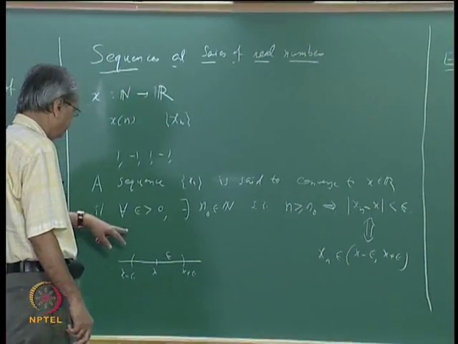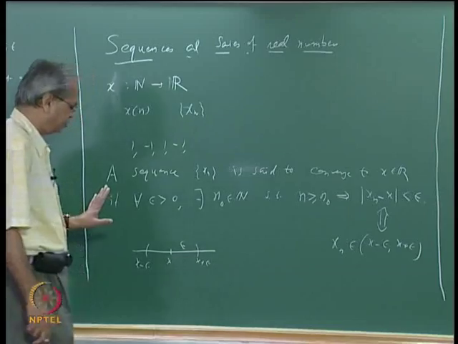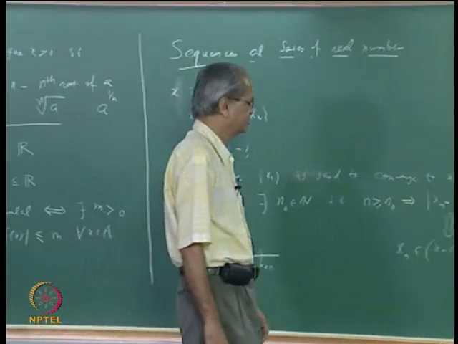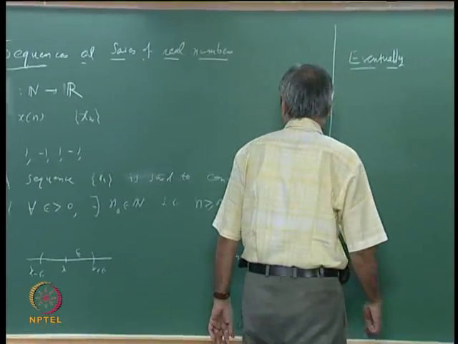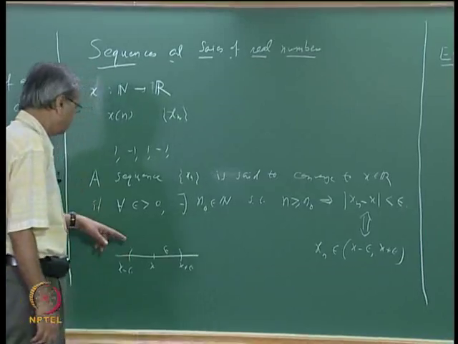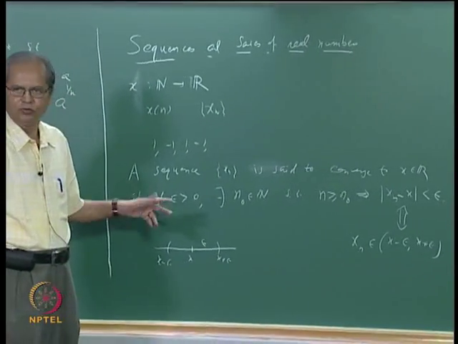There are a few things which follow immediately from what we have said here, so let us quickly see why. First of all, you all know what is meant by a subsequence; if you don't, let us recall it.